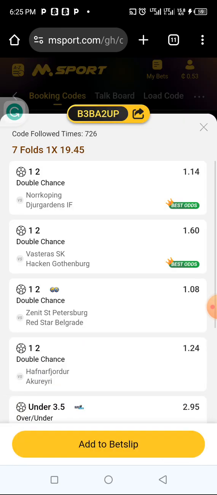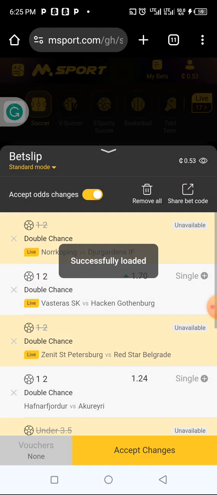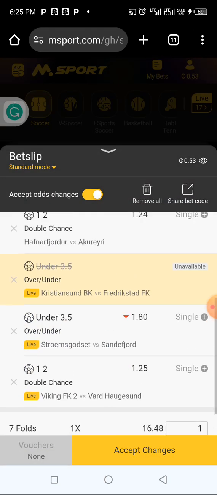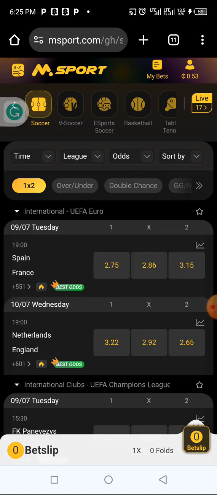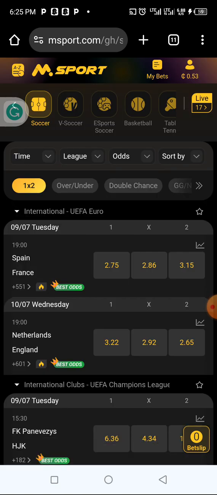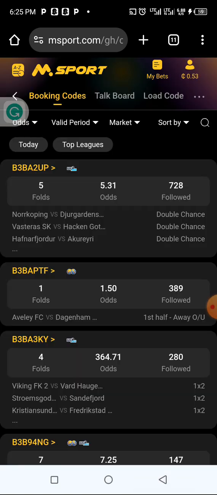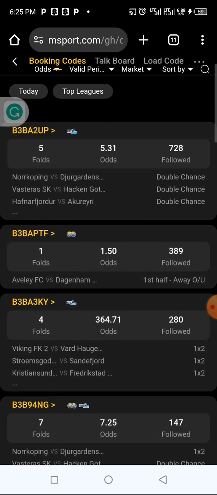And if you want to add it directly to your slip, you just click on add and it will go to your slip like this. This is the slip they have already been playing, so it will not show. So that's the first way you can get the best odds.